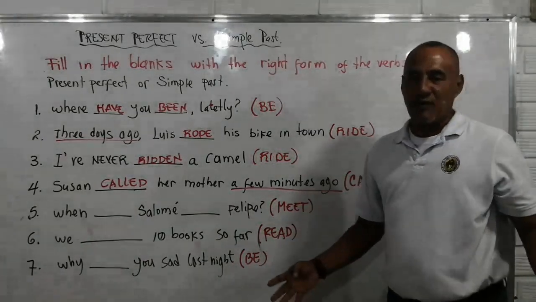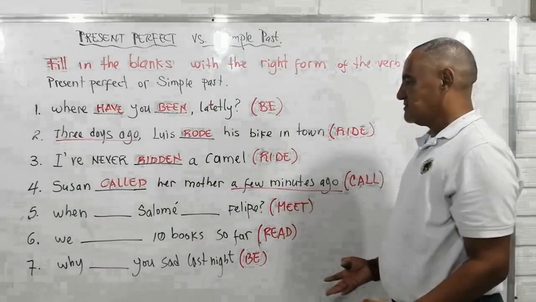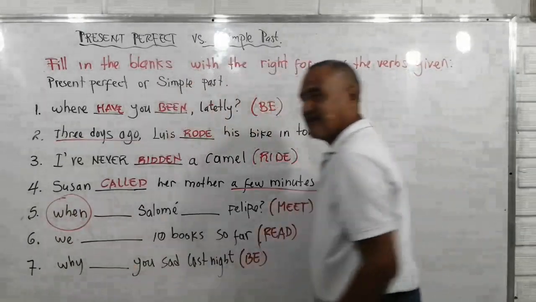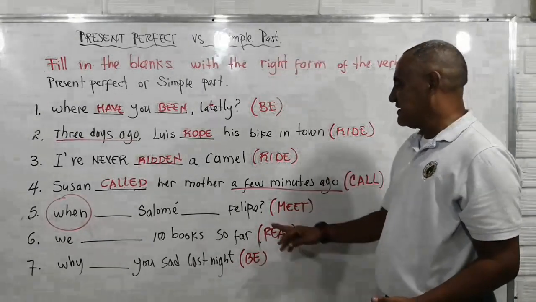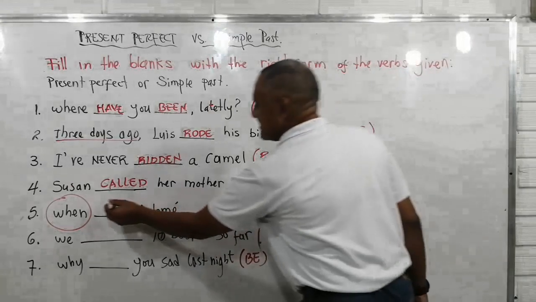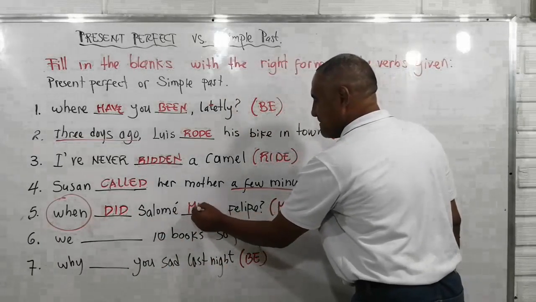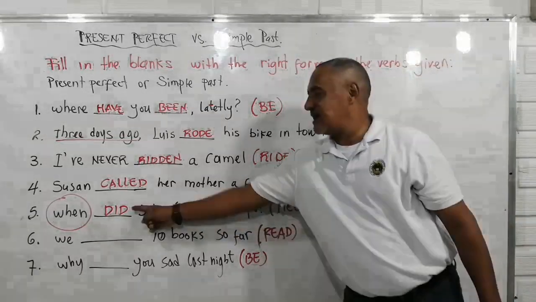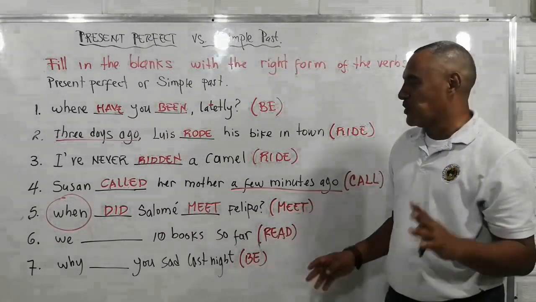The fifth exercise is, do we know? Alright, we don't know here, but remember that when it is not used with present perfect, then it must be simple past. And here we got no time mark, right? Then when did? So remember, for the question, when did Salome meet? So that is the base form of the verb. Remember that this indicates that this action happened yesterday or this morning.